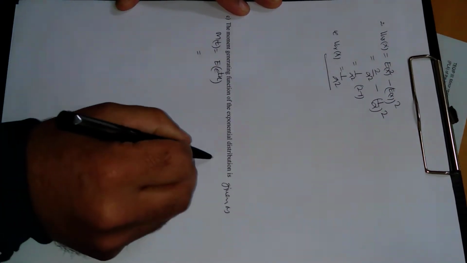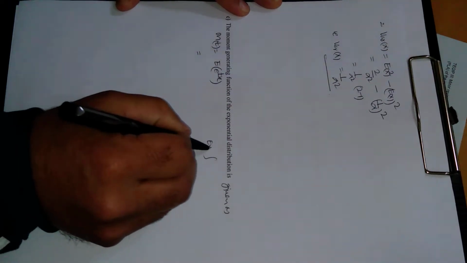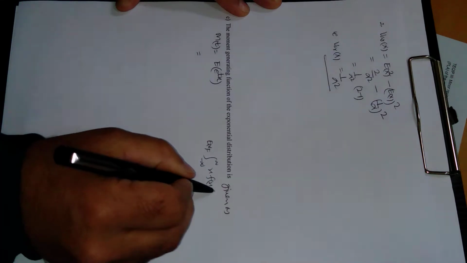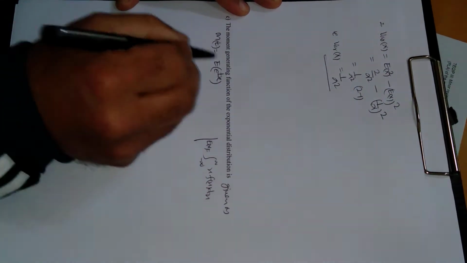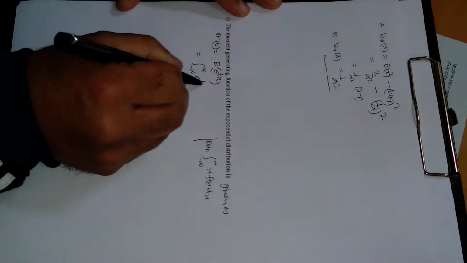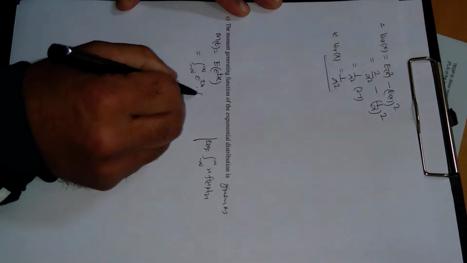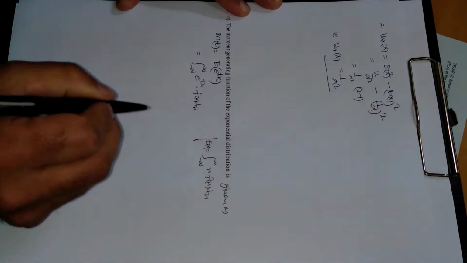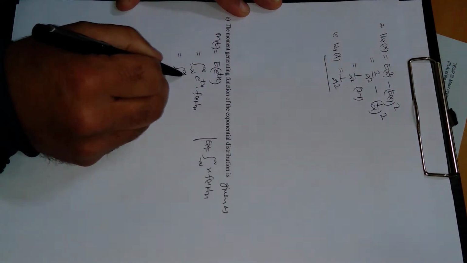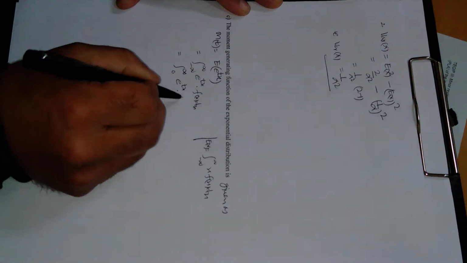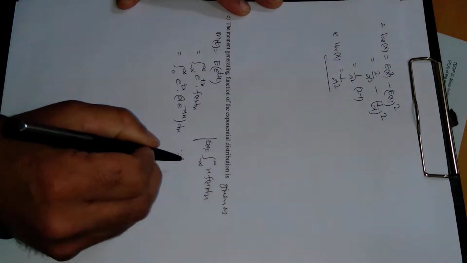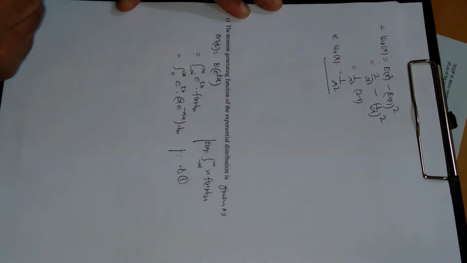So this can be defined like this, because E of x is the integral from minus infinity to infinity of x f of x dx, and in place of x we have the exponential term, so this will be the integral from minus infinity to infinity of e raised to power tx into f of x dx. Because of the given density function, this will reduce only to 0 to infinity e power tx, and this is alpha e power minus alpha x dx.